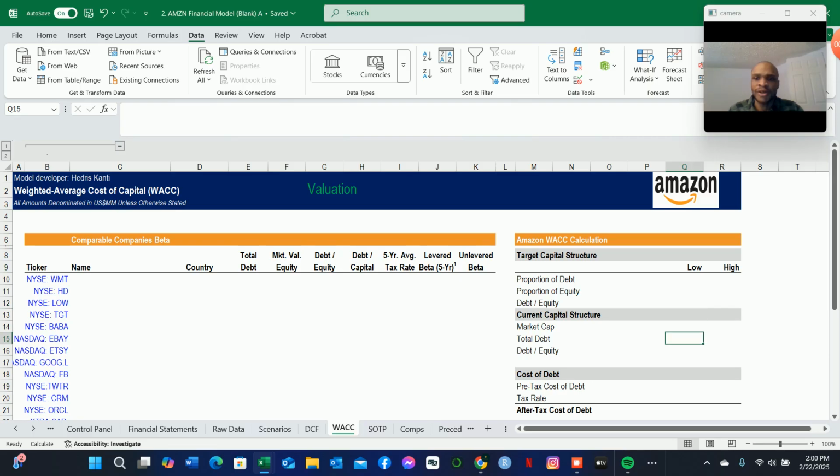So our WACC analysis is going to be based on a target capital structure, which is our weight of the proportion of equity and the proportion of debt.